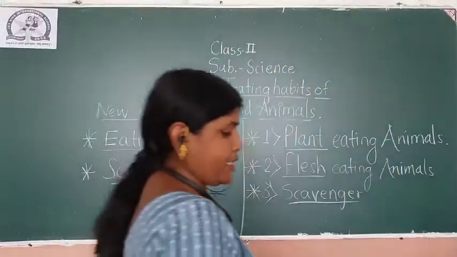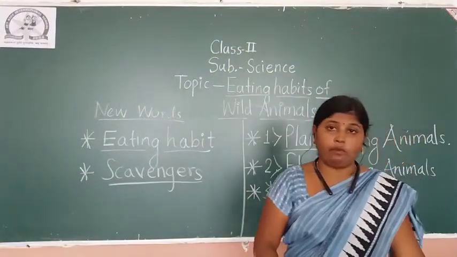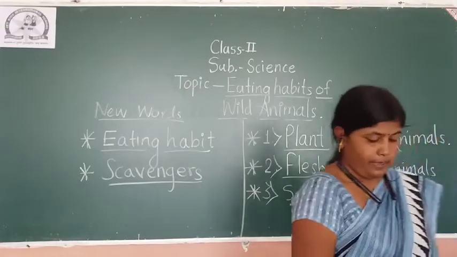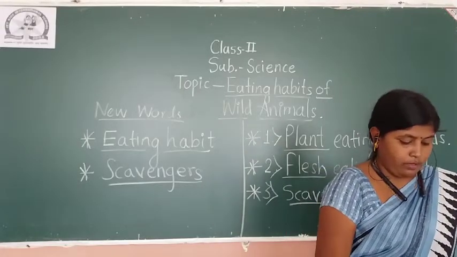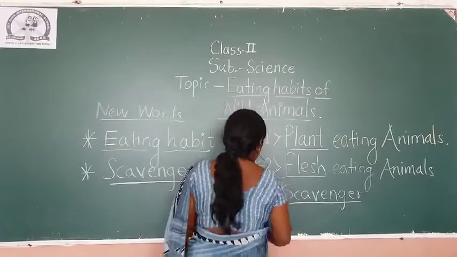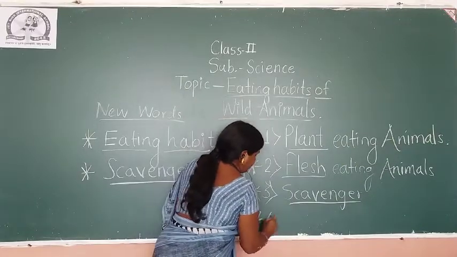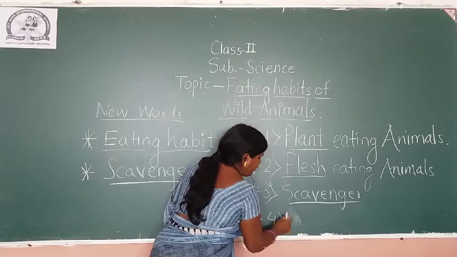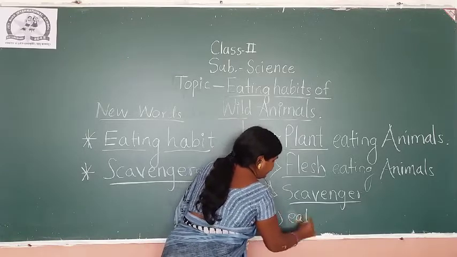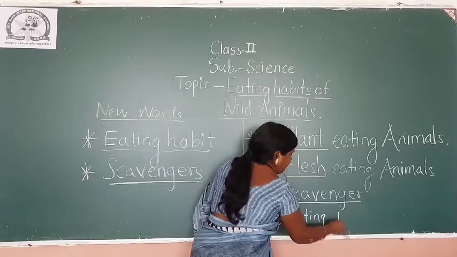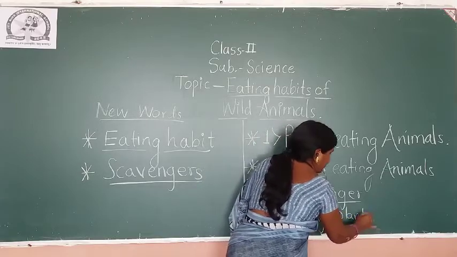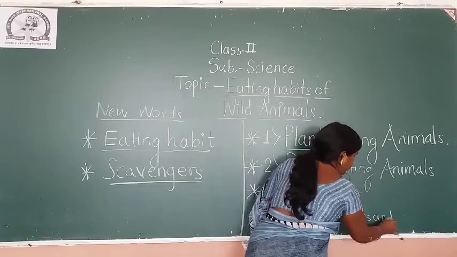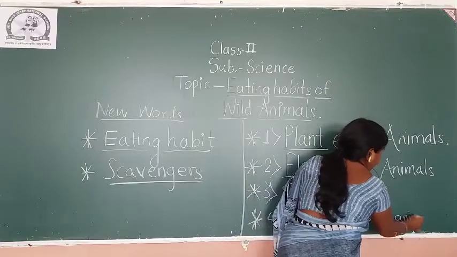Okay. Now the next type is the animals that eat both plants and animals. Number 4. Animals eating plants and animals. Such type of animals.